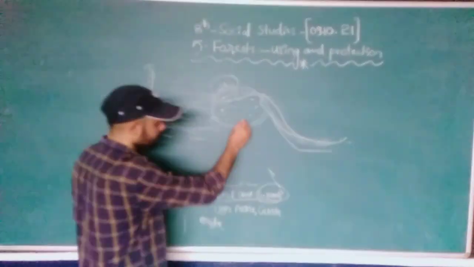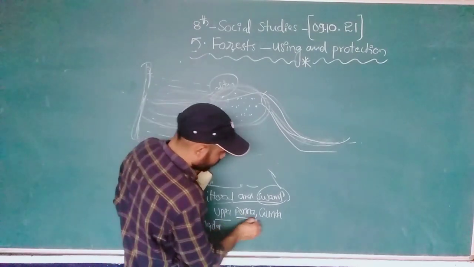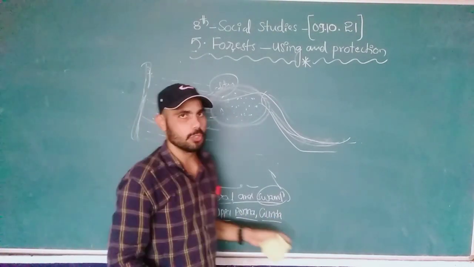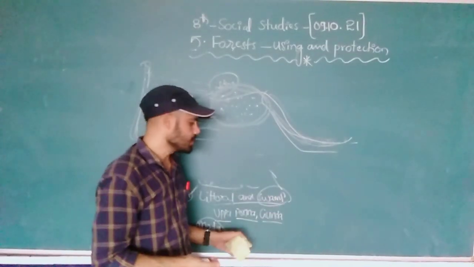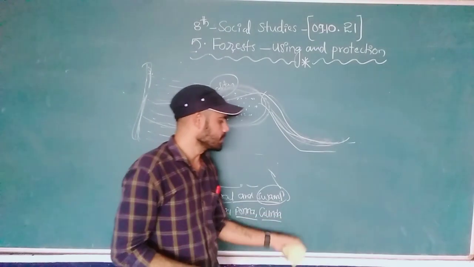See, this is what we call the littoral forest. Among them, which kind of plants grow? Uppapadu, Ponnu, Gunga Ponnu, and Maila, all those things. Most of this forest wood is used for making bats, we can say the bat, and also used in boats, right?